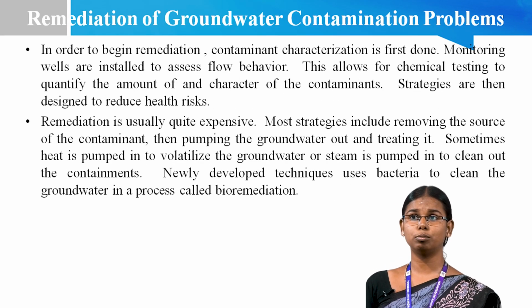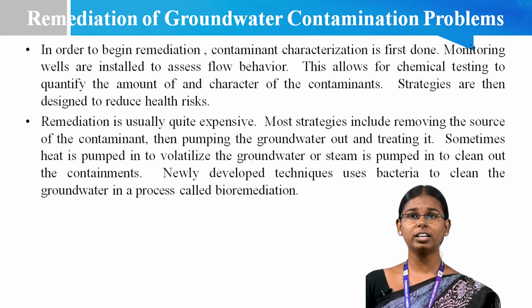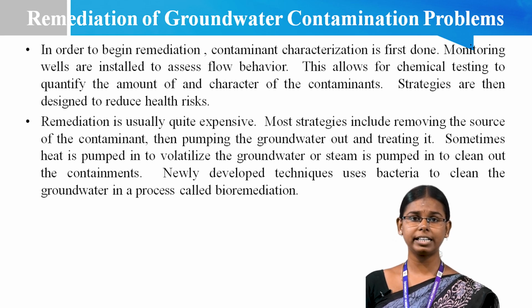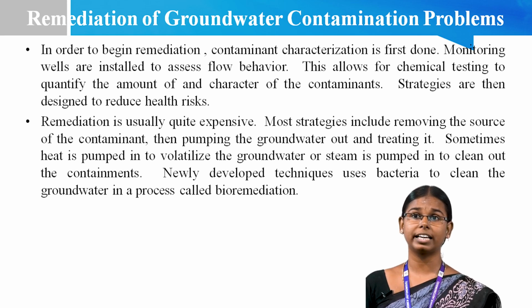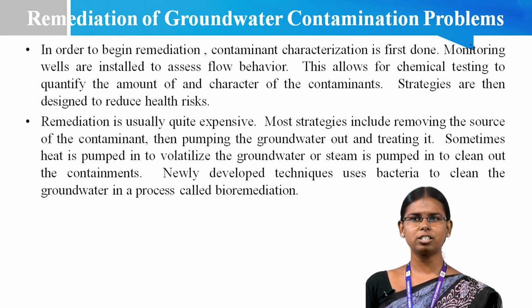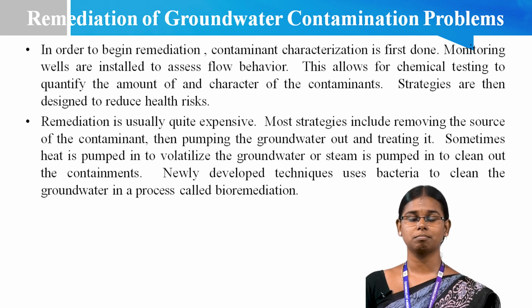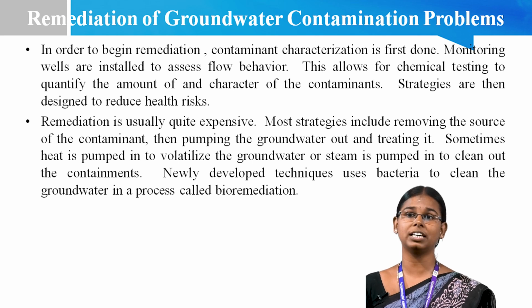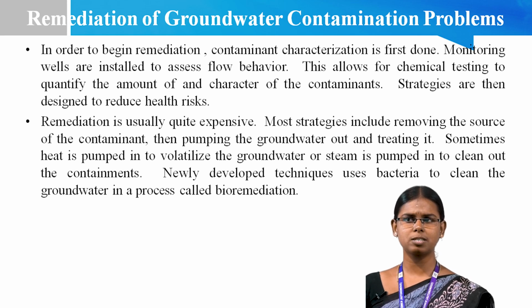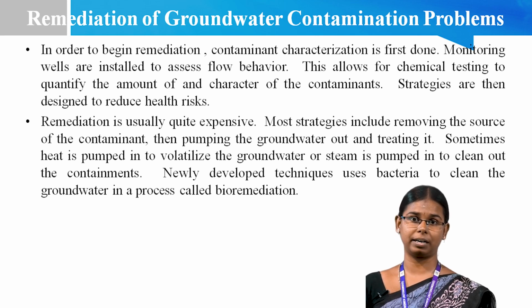Then, remediation of groundwater contamination problems. In order to begin remediation, the contaminated site is first studied with monitoring wells and tracers to assess flow behavior. This allows for chemical testing to determine the amount and character of the contaminants. Strategies are designed to reduce the health risk. Remediation is usually quite expensive. Most strategies include removing the source of the contaminant, pumping the groundwater out, and then treating it. Sometimes heat is applied to vaporize the volatile contaminants in the groundwater, or steam is pumped in to clean out the contaminants.